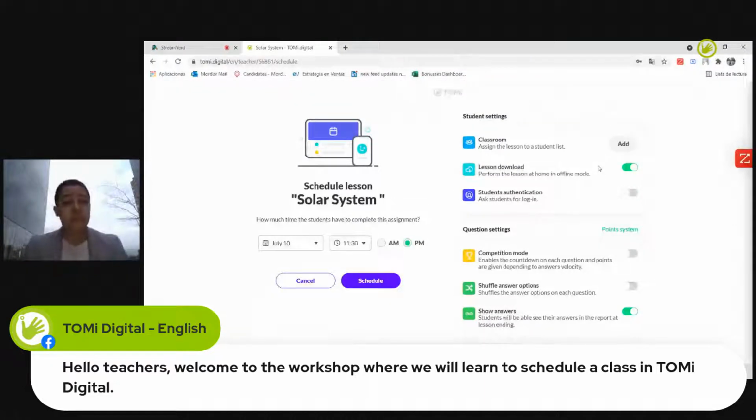So this is something very cool because we can use the platform without internet. And then after, whenever we have the chance to connect, we can send it to the teacher in order for him to make the reports. Perfect.